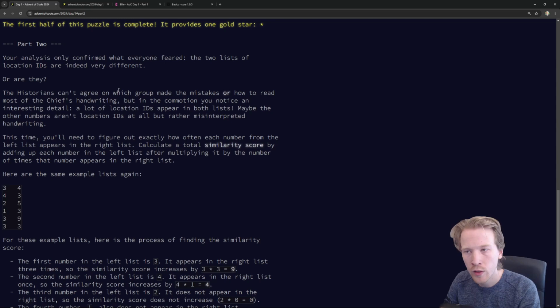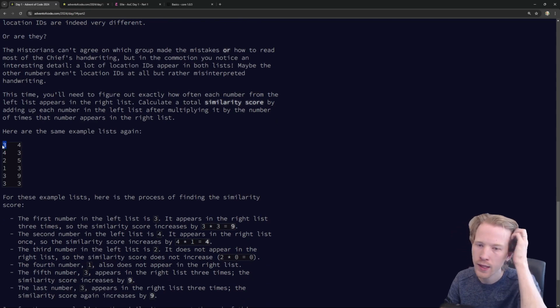Your analysis only confirmed what everyone feared. The two lists of location IDs are indeed very different. Or are they? The historians can't agree on which group made the mistakes or how to read most of the chief's handwriting, but in the commotion they notice an interesting detail. A lot of the location IDs appear in both lists. Maybe the other numbers aren't location IDs at all, but rather misinterpreted handwriting. This time you'll need to figure out exactly how often each number from the left list appears in the right list. Calculate a total similarity score by adding up each number in the left list after multiplying it by the number of times that it appears in the right.